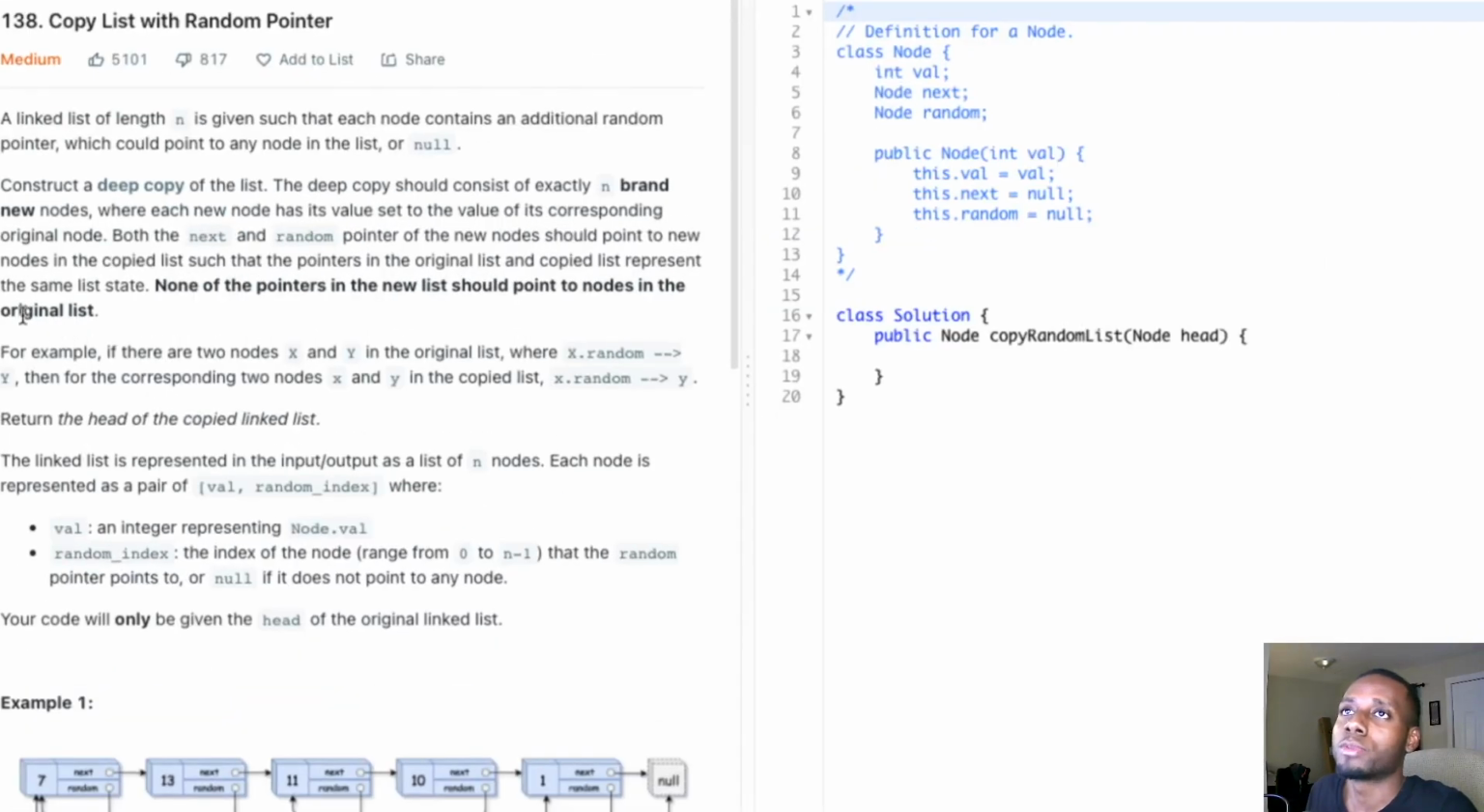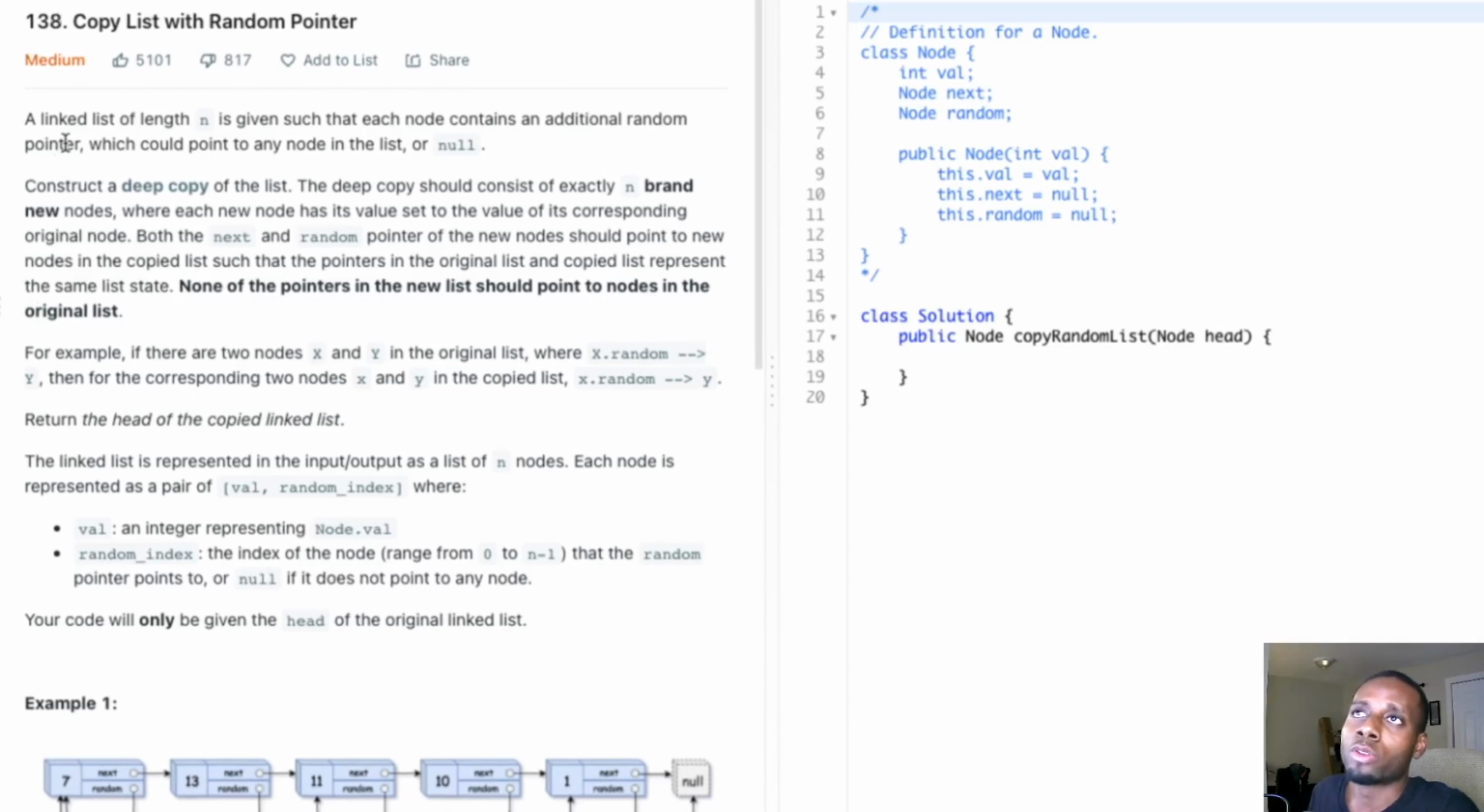Let's go ahead and read the problem statement. The problem's called copy list with random pointer. A linked list of length n is given such that each node contains an additional random pointer, which could point to any node in the list or null.